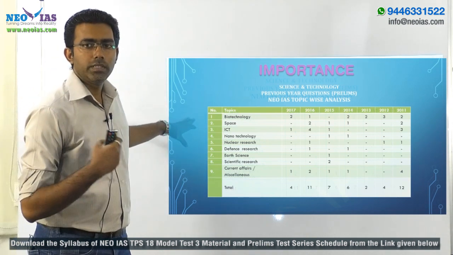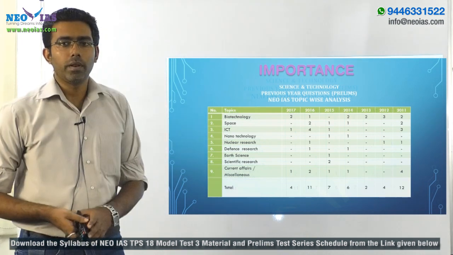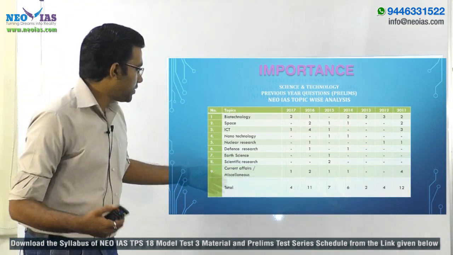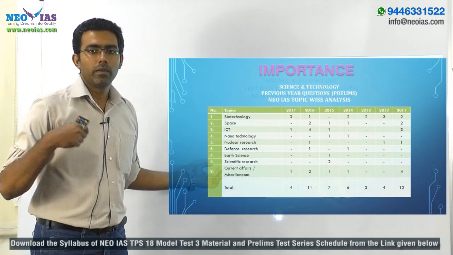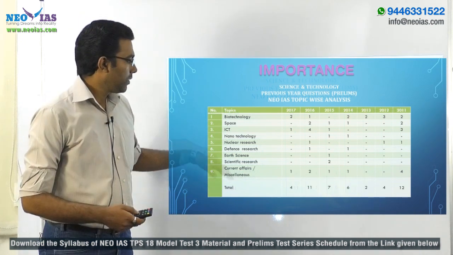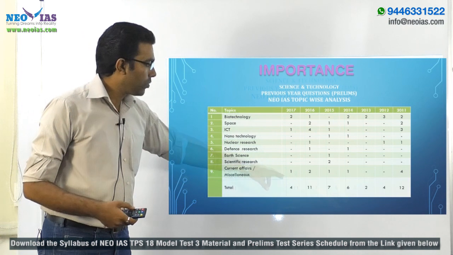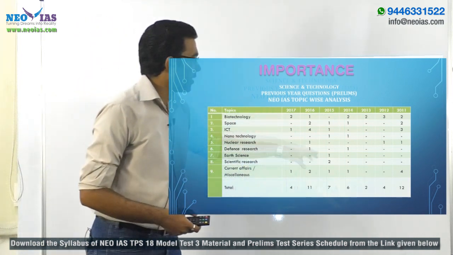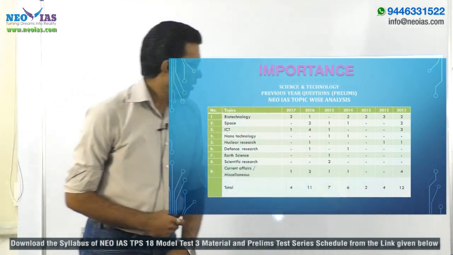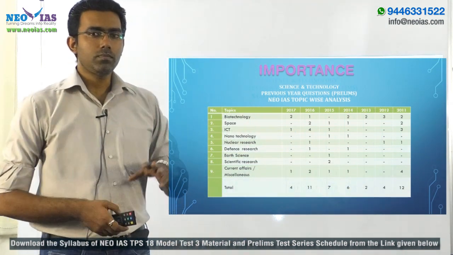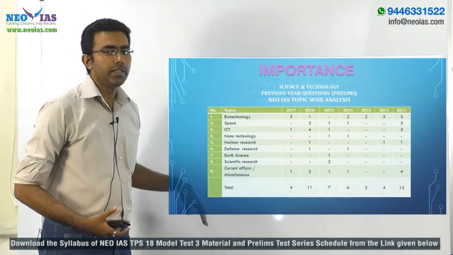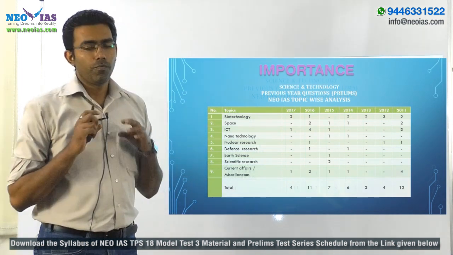Along with biotechnology and space, there is another important area where UPSC has constantly focused. This is the current affairs or the miscellaneous happenings that are occurring in the world of science and technology. You can see that in 2016 there were 2 questions, in 2015 and 2014 there was 1 question each from this area, and in 2011 there were 4 questions. So these 3 areas, that is biotechnology, space and current affairs or the miscellaneous part, have been given prime importance by UPSC.